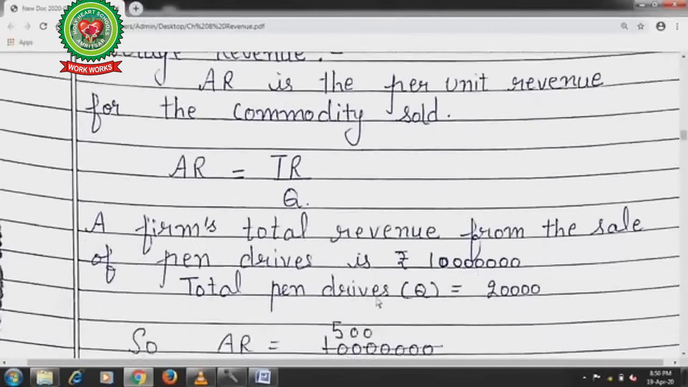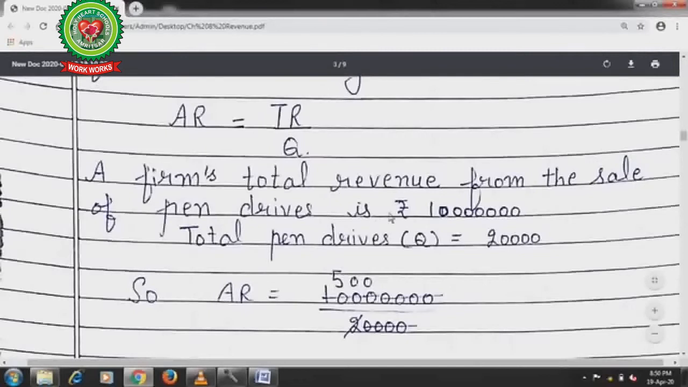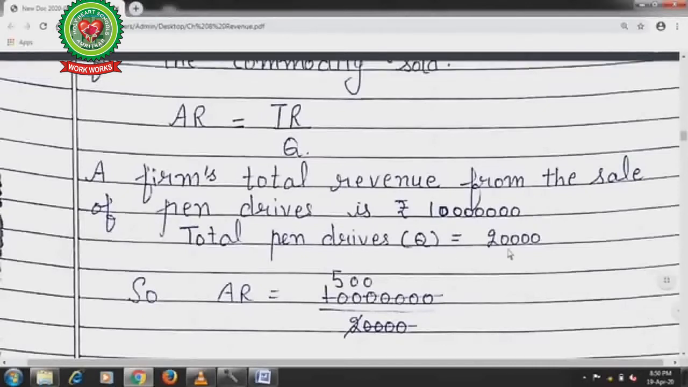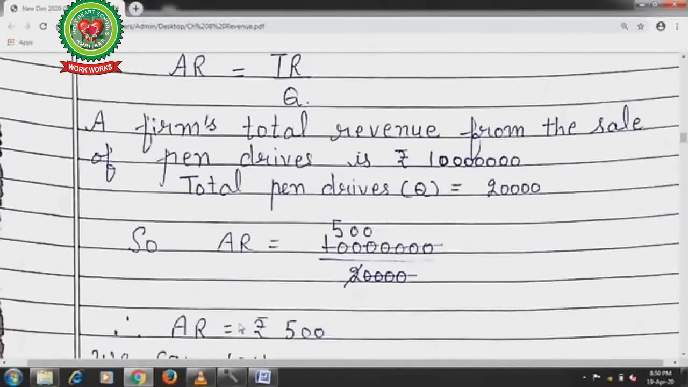A firm's total revenue from the sale of pen drives, which we calculated above, is 1 crore. The total pen drive quantity was 20,000. So how will we calculate? Total revenue, 1 crore, divided by the total quantity of the pen drives, 20,000. So we will get 500 rupees. So average revenue is rupees 500, and you know that the price of the pen drive was also 500 per piece. So we can say average revenue is equal to price.